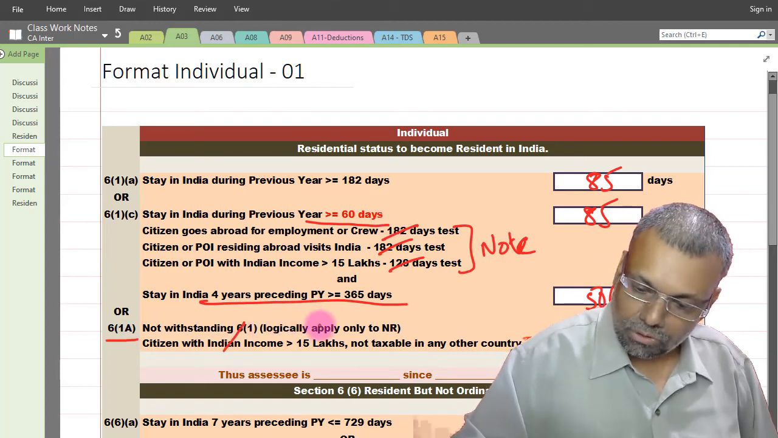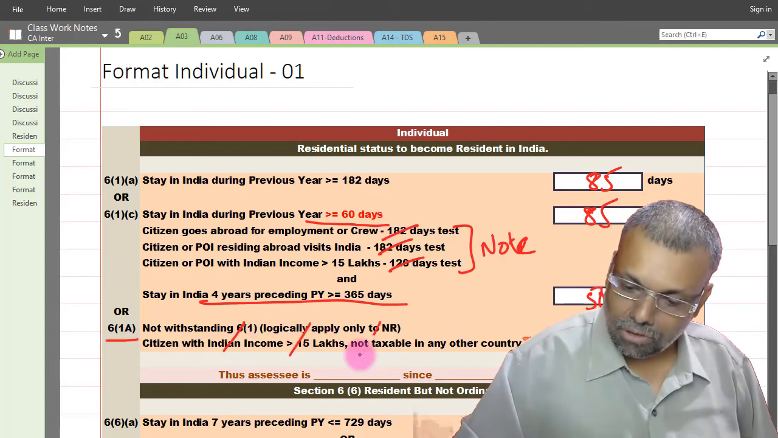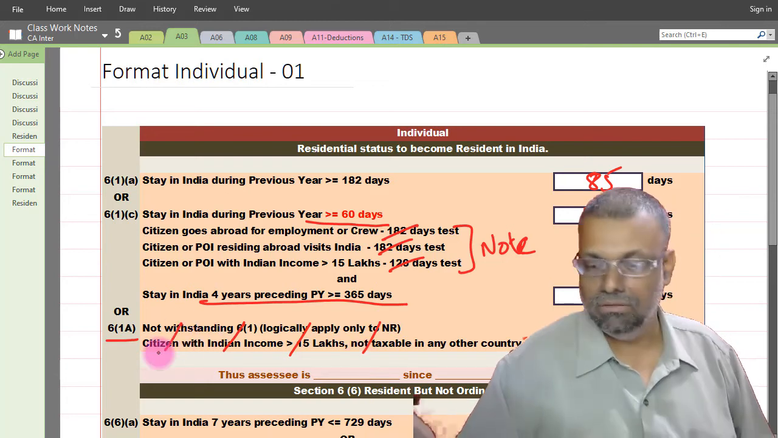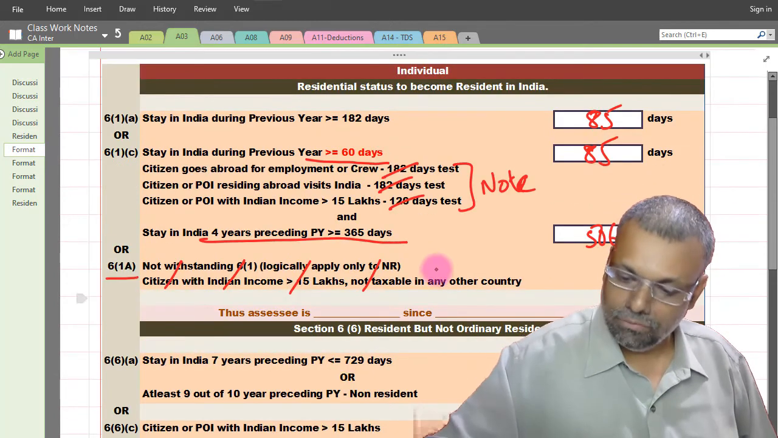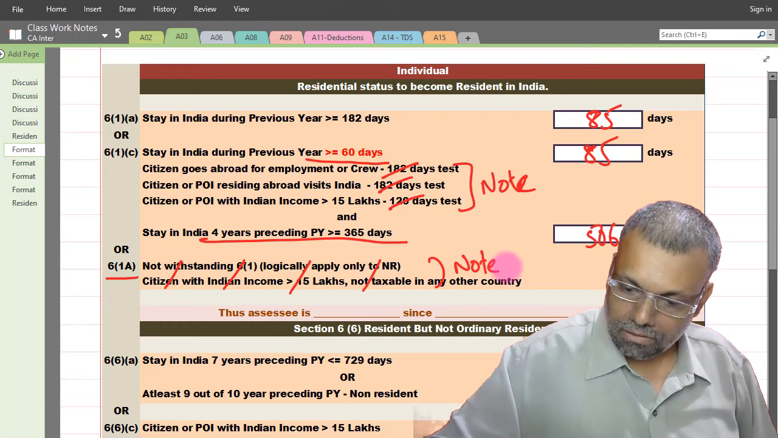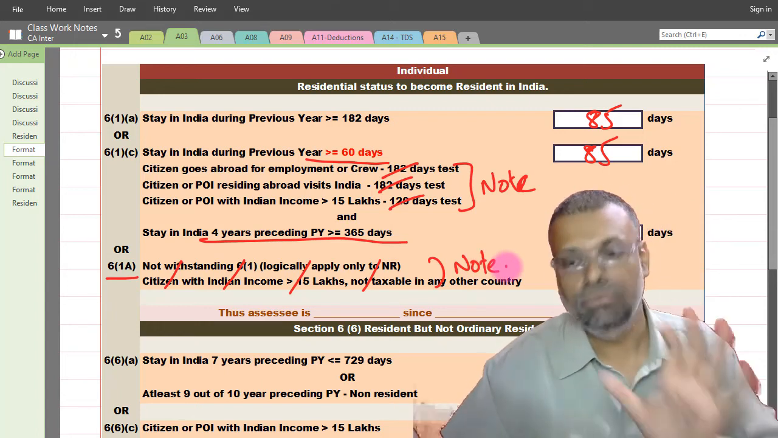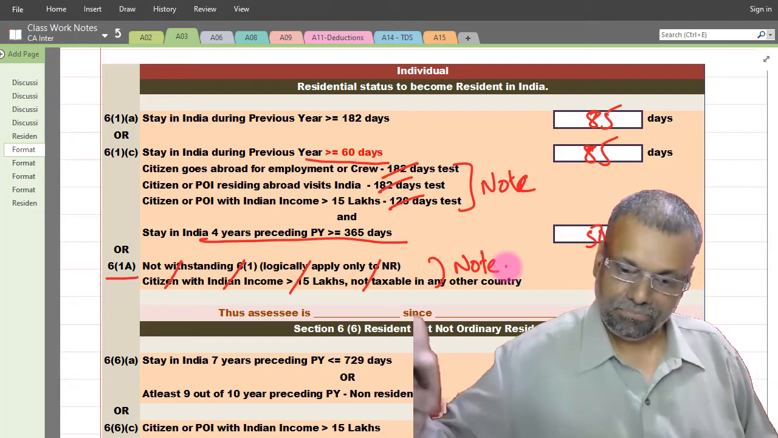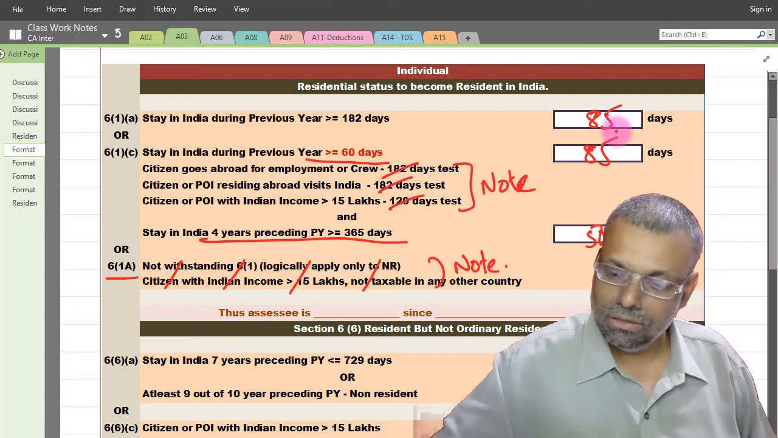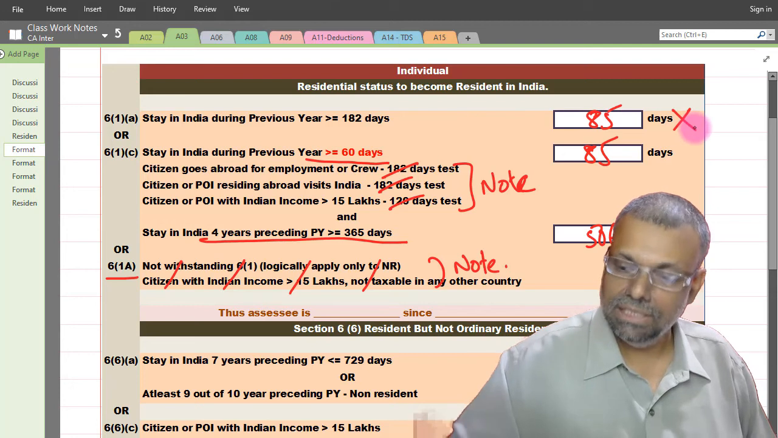This 6(1)(a) provision I have so far not explained, but it will not be applicable because that is also for citizens of India. So for that also you have to write a note that why you are not making it applicable. A very short note, but you have to deliver that. Now see, 6(1)(a) conditions are not satisfied.